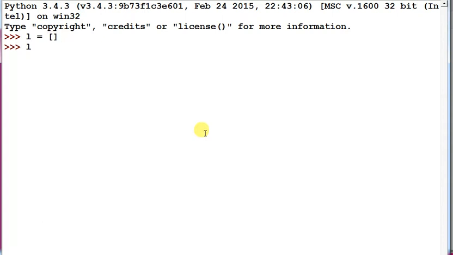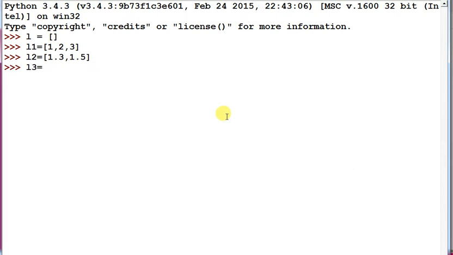Suppose you want to create a numeric list: 1 comma 2 comma 3. So this is a list, and we can say an integer list because all the values are integers. In the same way, if you want to create floating point values, 1.5 comma 1.3 comma 1.5, in this way you can create a float list.